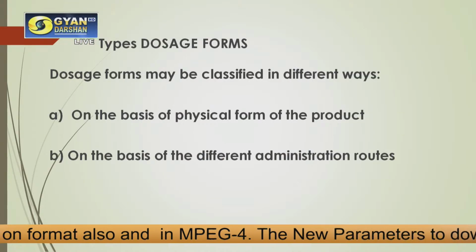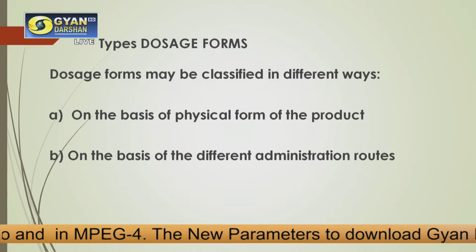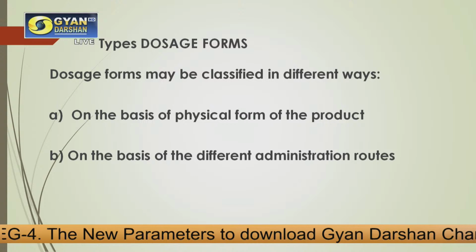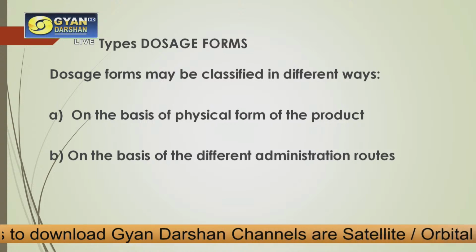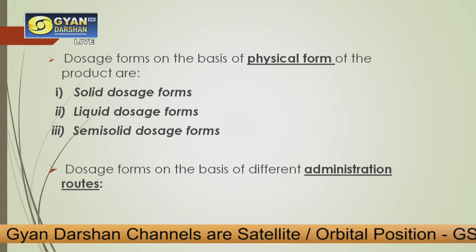Now there are two types of dosage forms which are classified on the basis of either the physical form or on the basis of the different routes of administration. So what are the different physical forms?